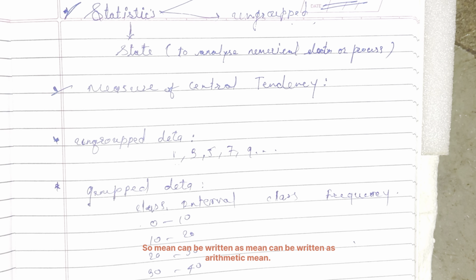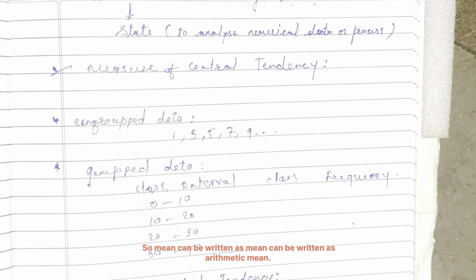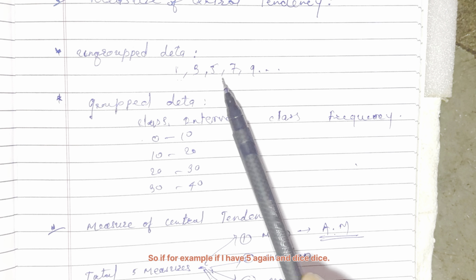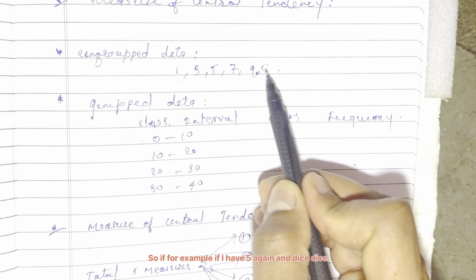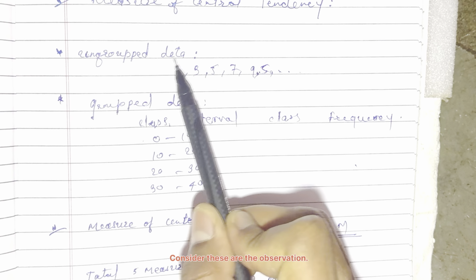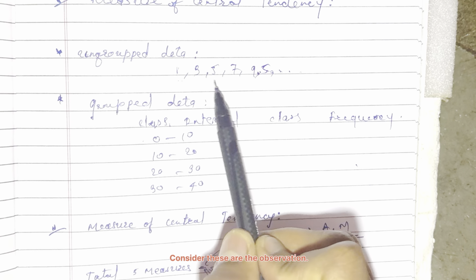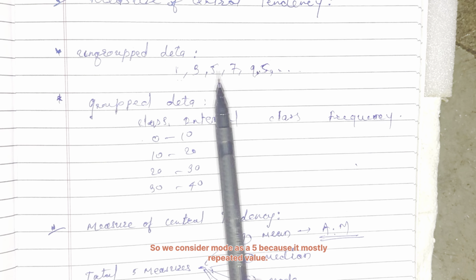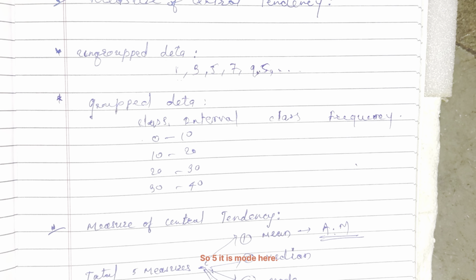So mean can be written as arithmetic mean. Don't get confused, both have the same meaning. And mode means the most repeated value. Here we don't have any repetition. So for example, if I have 5 again, then 5 is the most repeated value. Consider these as the observations: 5 is repeated 2 times, so we consider the mode as 5.